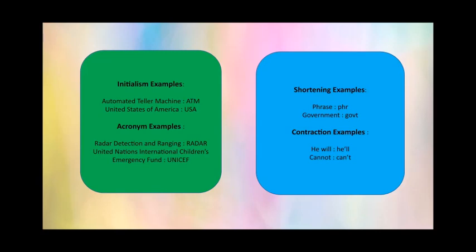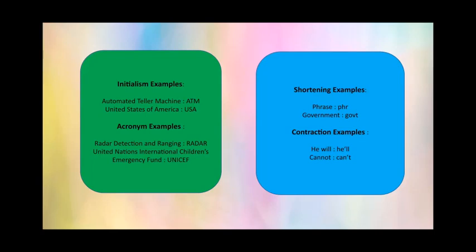So initialism is not pronounced like a word, you say A-T-M or U-S-A. But an acronym is pronounced as a word, for example, radio detection and ranging. So this acronym, the short form, is pronounced as radar. You don't say R-A-D-A-R. You pronounce it as radar.